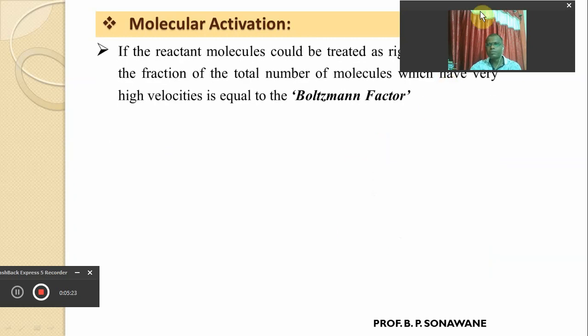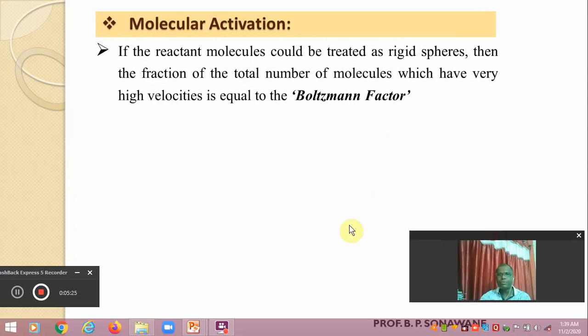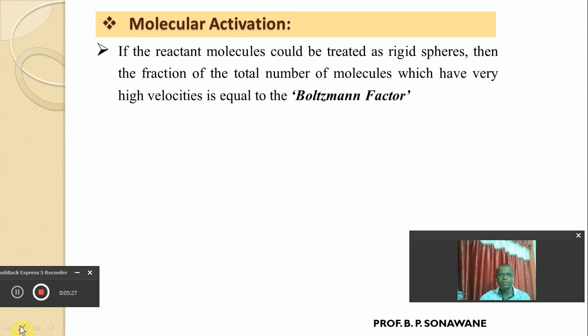If the reactant molecules are treated as rigid spheres according to collision theory, which means that they will collide with one another, then the fraction of the total number of molecules which have very high velocity is always equal to the Boltzmann factor.